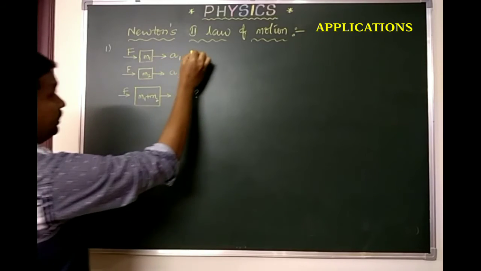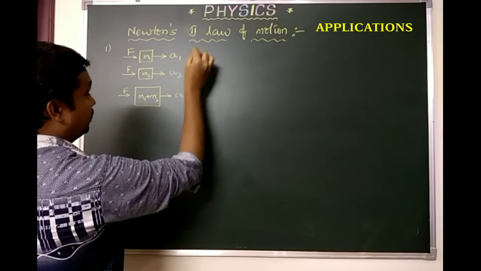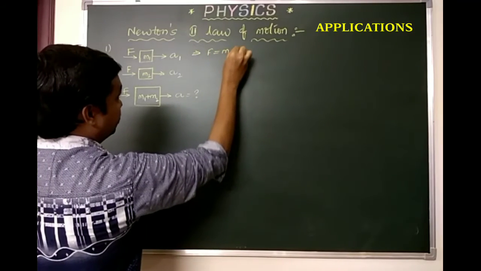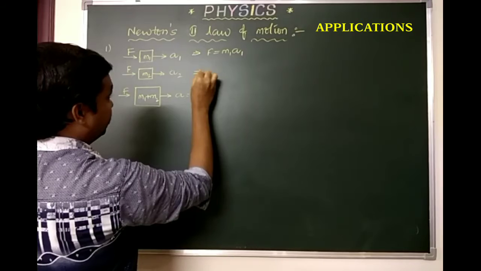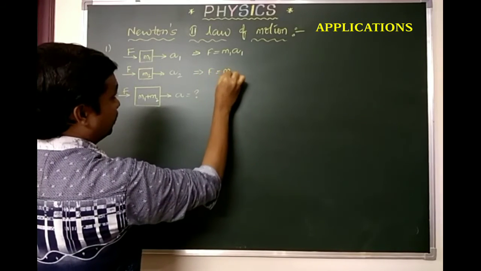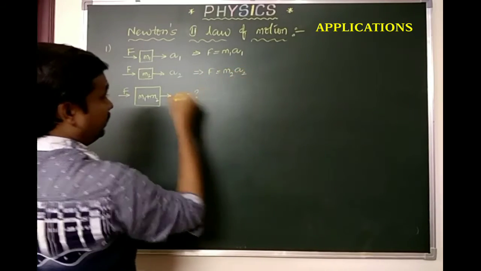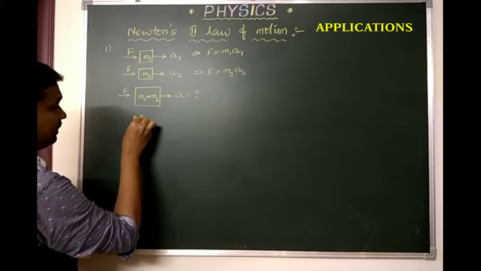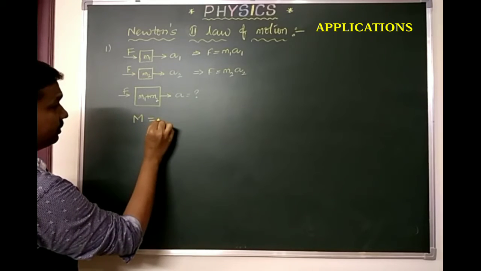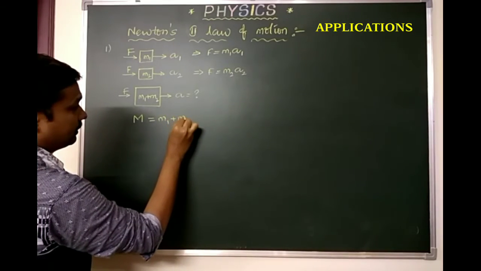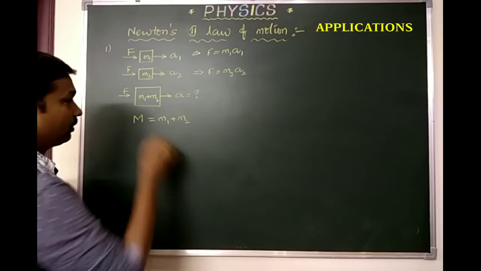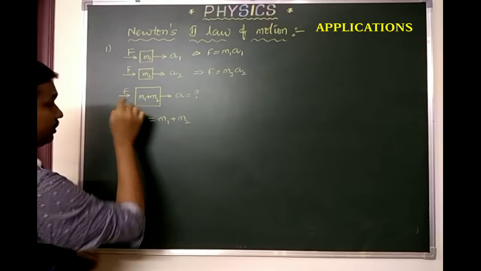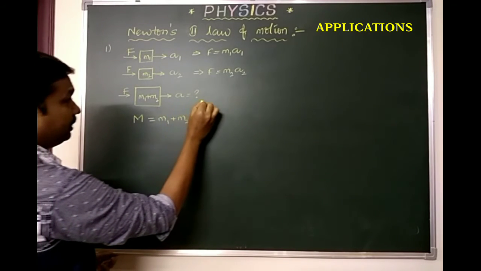What is the formula for this? According to Newton's second law, F equals M1 A1, and similarly F equals M2 A2. Now the total mass we are considering, total mass is M, so M equals M1 plus M2. What is the force exerted on this total mass? F is the force exerted, so we can write F equals